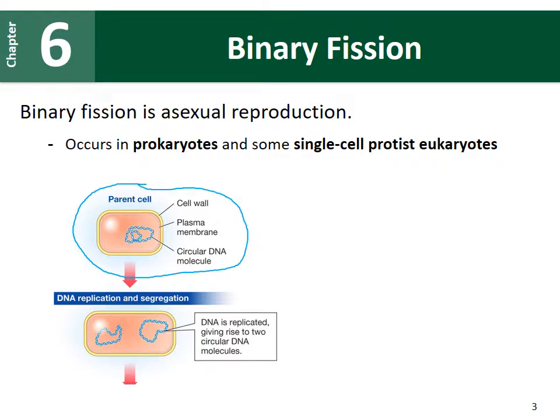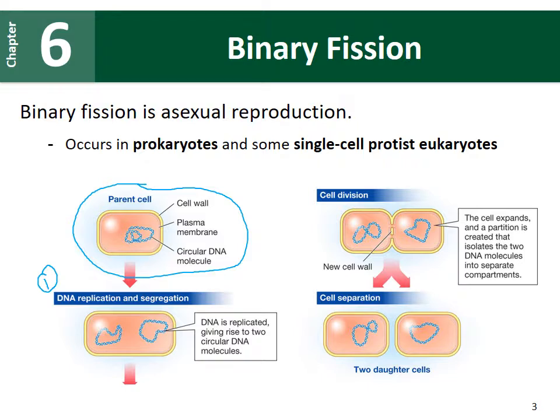The first thing that occurs is in that parent cell, it needs to replicate its DNA. So this is step one. That DNA will be replicated. It will also be segregated or separated apart. So we started off with one DNA chromosome, and now after DNA replication, the cell has two identical DNA chromosomes.